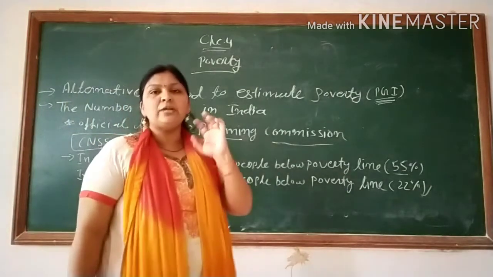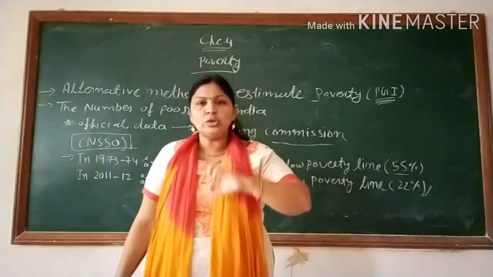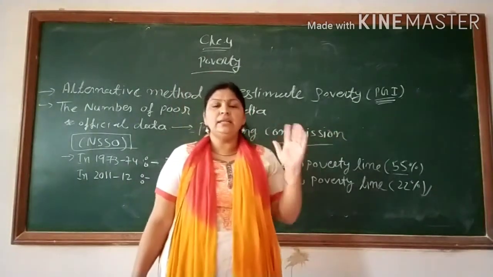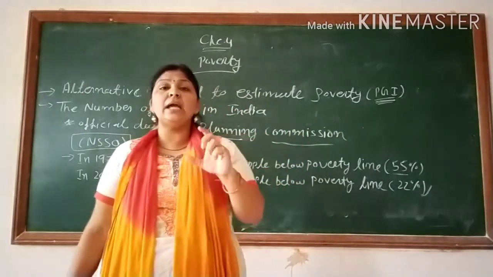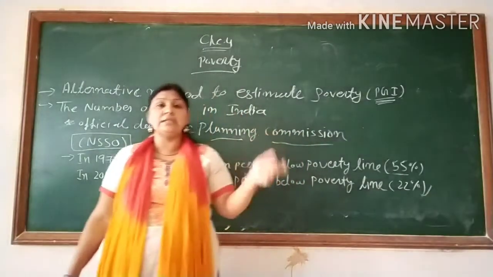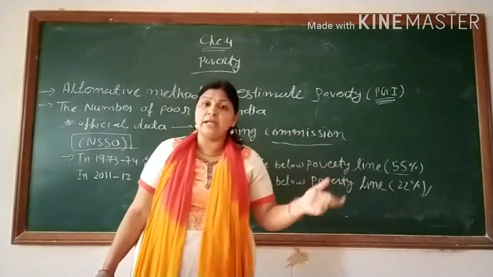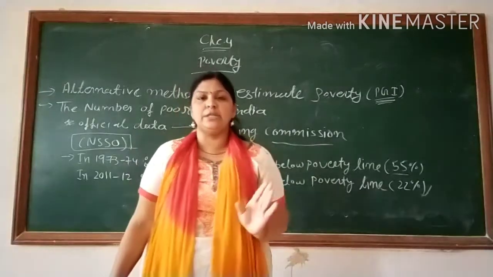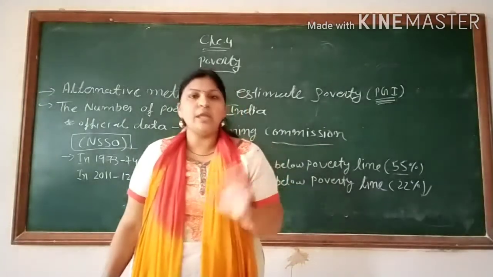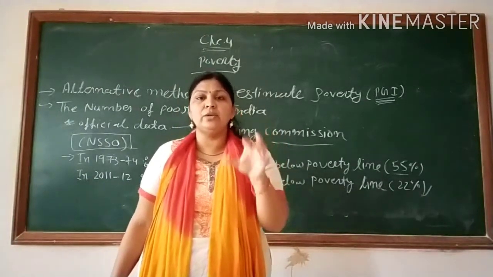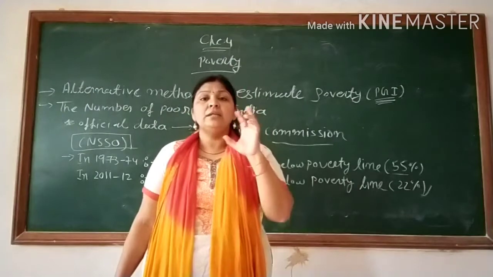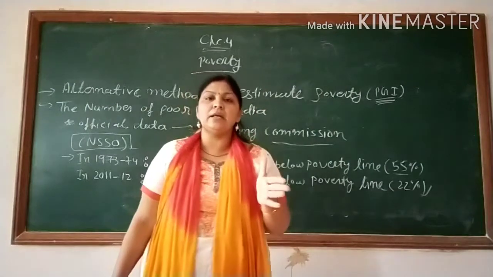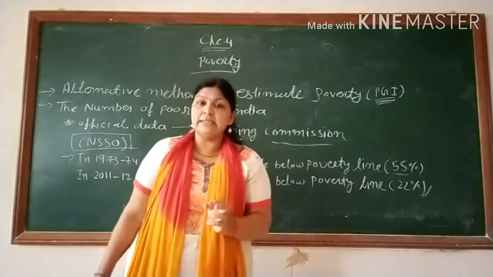It means, proportionally, total population का 22% लोग below the poverty line थे. But this data is collected by the NSSO, National Sample Survey Organization, and this is on the basis of consumption expenditure. बाकी फैक्टर्स को यहाँ इग्नोर किया हुआ है. This data is denoted and expressed by way of consumption expenditure, मतलब consumption expenditure बंदा कितनी कर रहा है, उसके according उसकी poverty को हम measure कर रहे हैं.